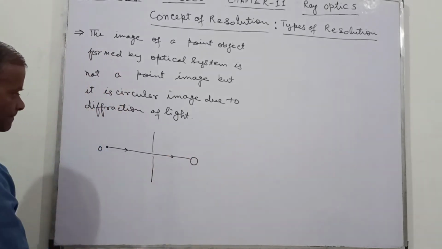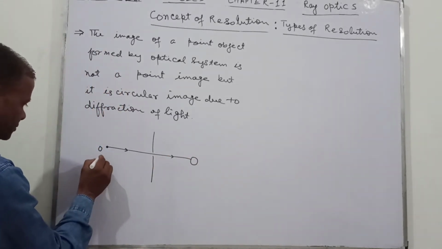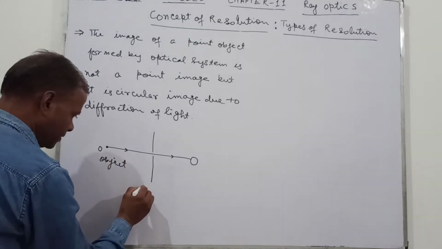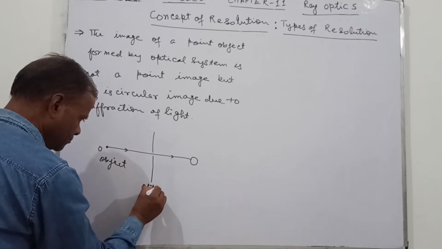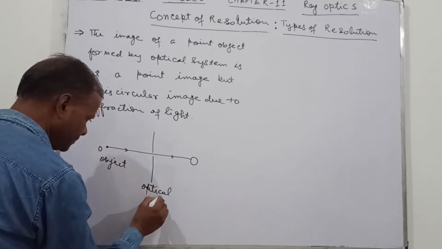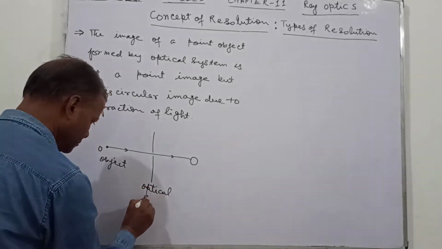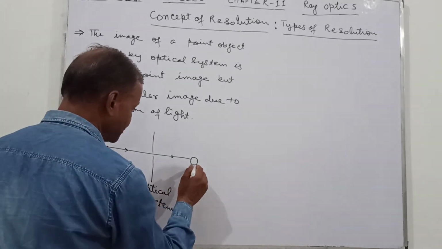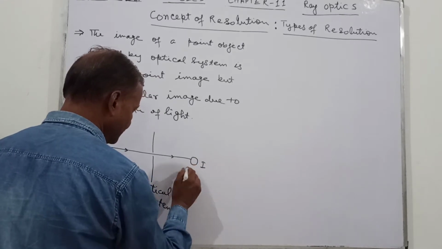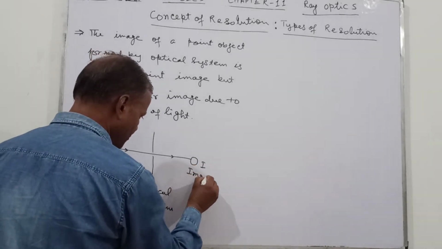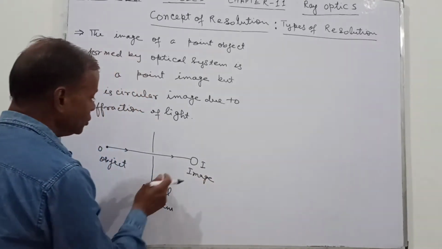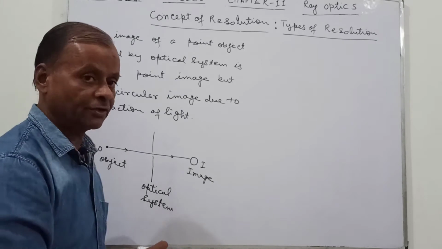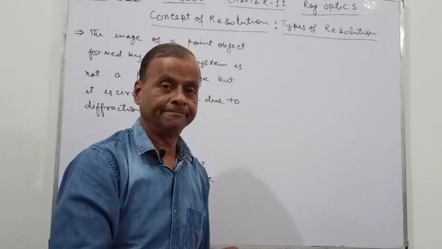So this is the object, this is the optical system, and this is the image I. This is the circle, and this is due to the diffraction of light by the optical system.